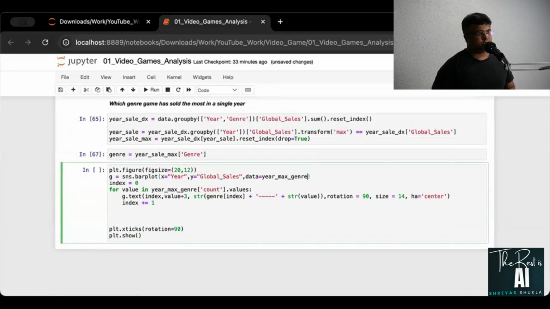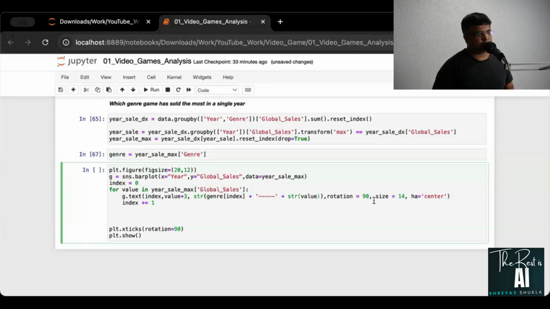Data is year cell max. All right, so we have this, and then this one here as well. I'll take this. This is year cell max and global cells. Right. Rest of things, apparently it is fine.